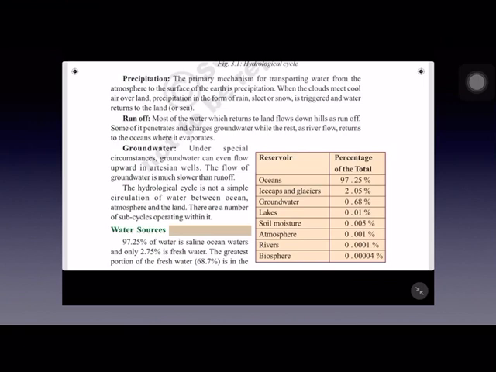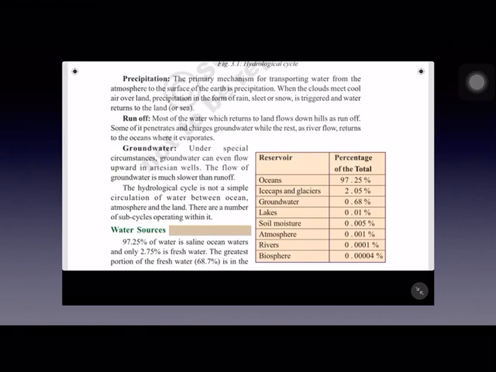And out of this fresh water, 68.7% is found in the form of ice and snow, 29.9% is found in the form of groundwater, and 1.4% is found in the form of rivers, lakes and reservoirs. And total comes to 100%.